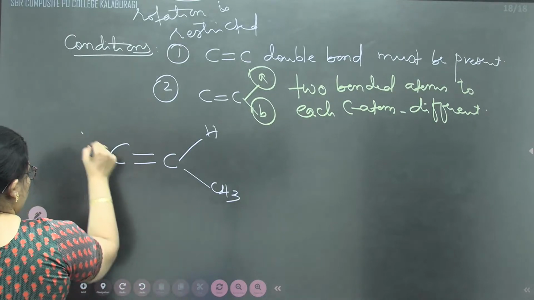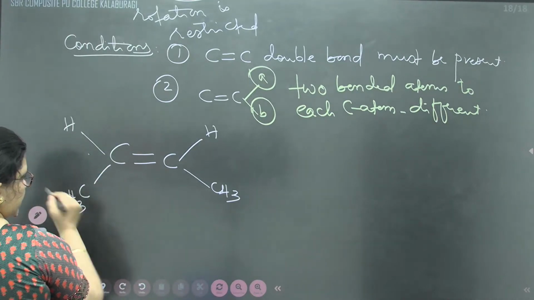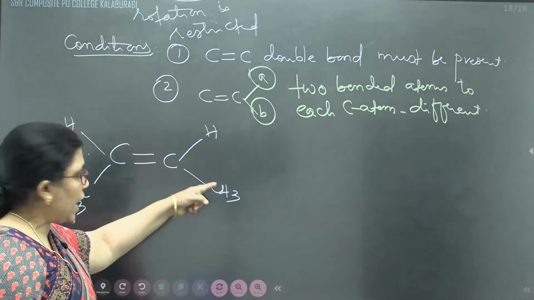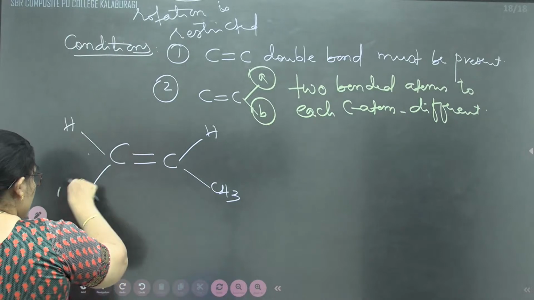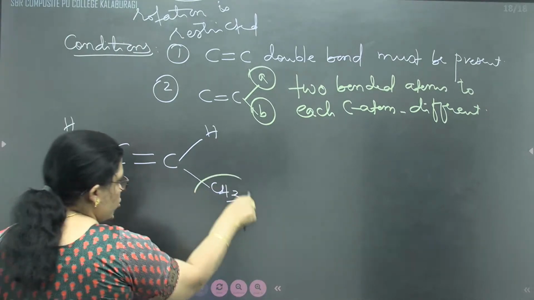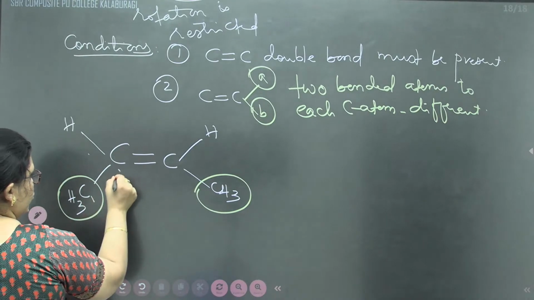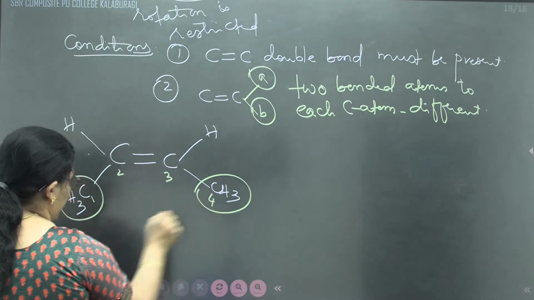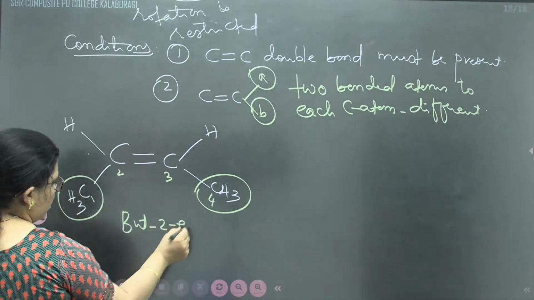The double bond is also there, and here the two bonded atoms are different. If these two bonded atoms are lying on the same side, what is the name? But-2-ene.